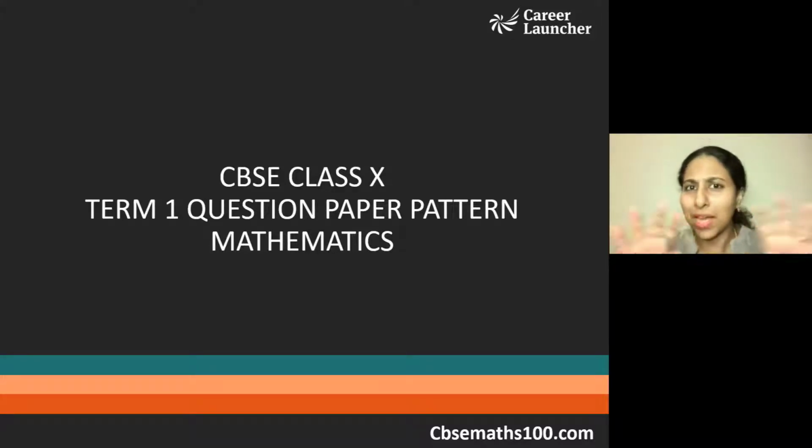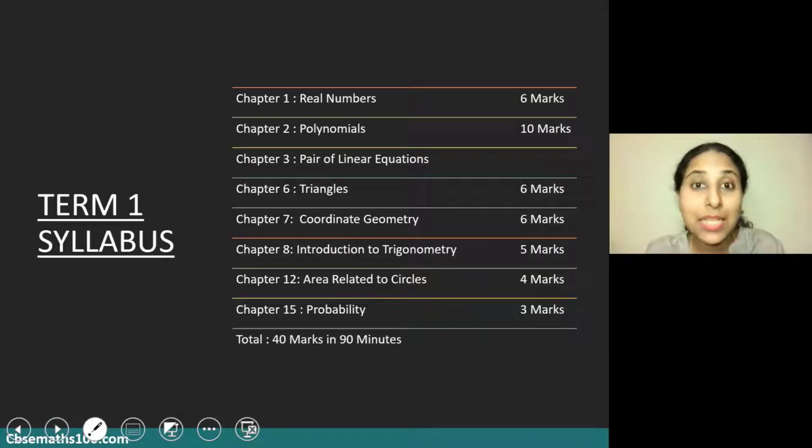We also saw a bifurcation of syllabus, and for mathematics in particular, the term 1 syllabus consisted of 8 chapters. These chapters were real numbers, polynomials, linear equations, triangles, coordinate geometry, introduction to trigonometry, areas related to circles, and probability. Deleted portions also were there, which means the portions were simplified a great deal.